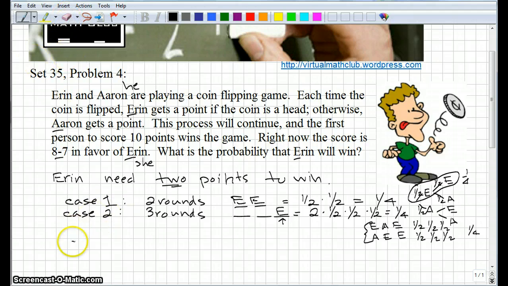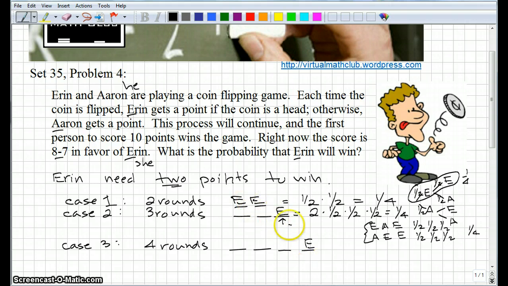Let's do case 3. So let's say that it goes 4 rounds. Again, if Aaron wins in 4 rounds, Aaron with an E has to get the last heads on the last turn. Otherwise we're back to one of these scenarios.